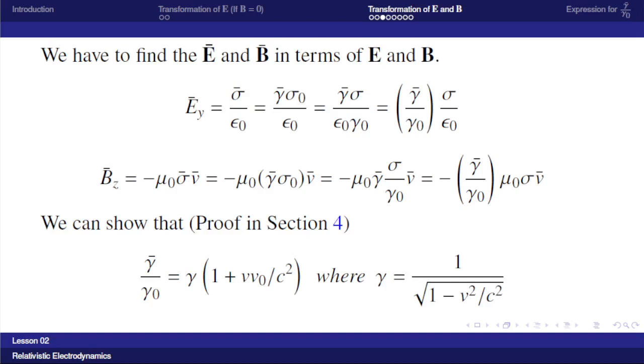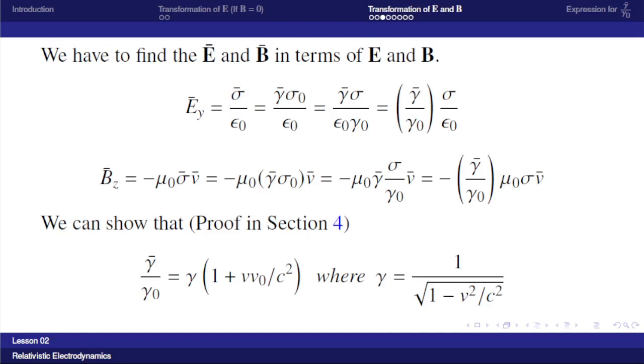Similarly, Bz bar is equal to minus mu 0 sigma bar V bar. That is equal to minus mu 0, with sigma bar converted into sigma 0, minus mu 0 gamma bar sigma 0 V bar. That is equal to minus mu 0 gamma bar into sigma 0, which is sigma by gamma 0, V bar. So that is equal to minus gamma bar by gamma 0 mu 0 sigma V bar. Again we have to evaluate this expression.